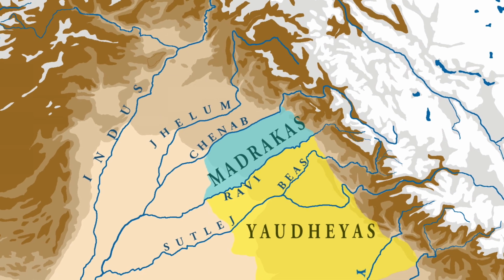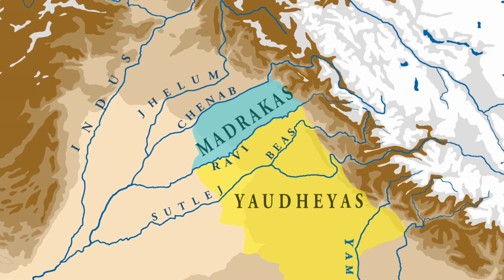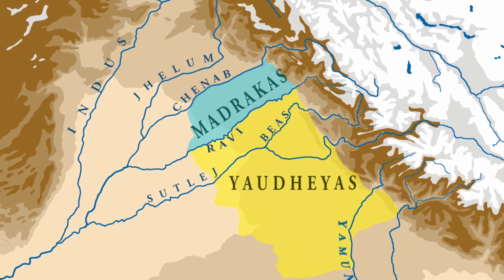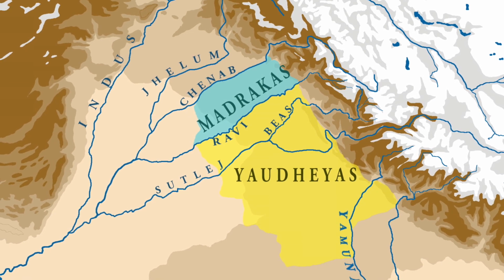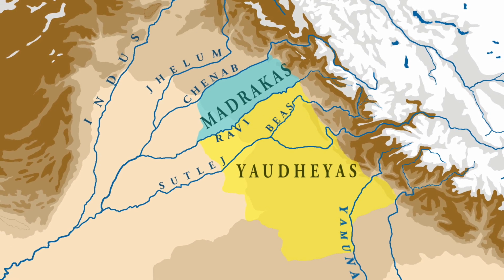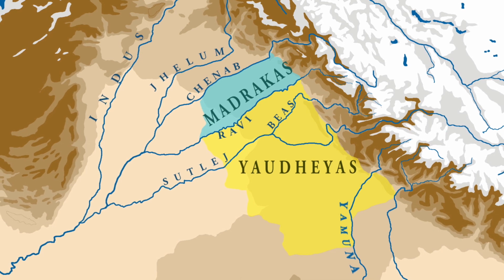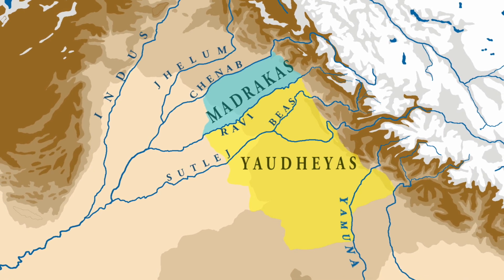Now, having discussed the Madrakas, let's move southward towards the territory of the Yaudheyas. We find that the Yaudheyas were the southern neighbor of the Madrakas, and they dominated the region of modern-day Punjab and Haryana. The name Yaudheya appears in the Mahabharata, where it is the name of one of Yudhishthir's sons.